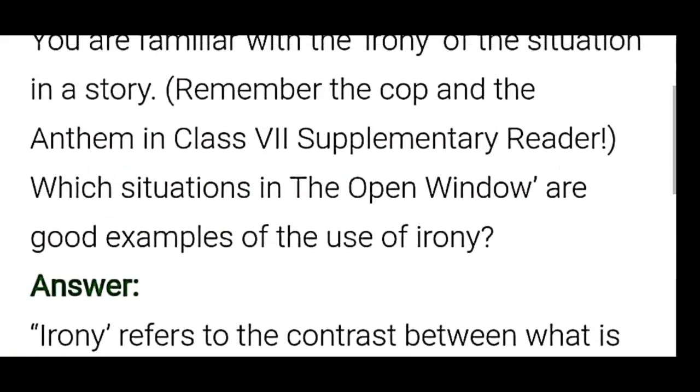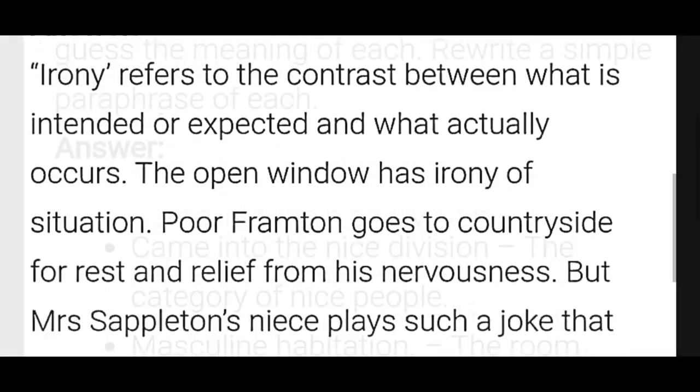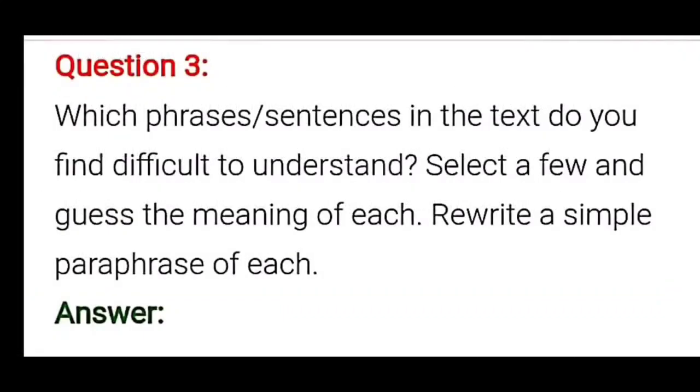So that's the second question, children. Let's move on to the third question now. Look at the third question here. Which phrases or sentences in the text do you find difficult to understand? Select a few and guess the meaning of each. Rewrite a simple paraphrase for each.